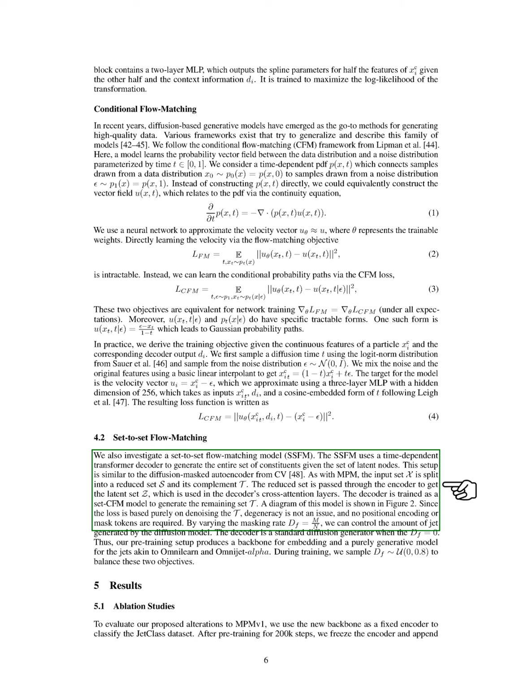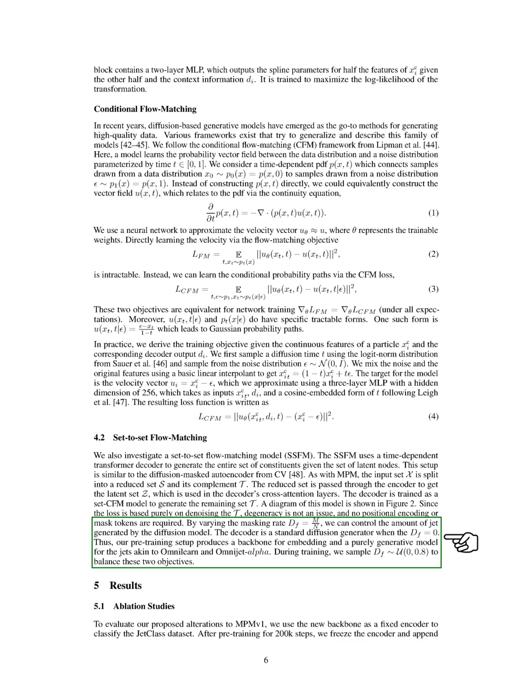Similar to our previous model, MPM, we divide the input set into a smaller set and its complement. We pass the smaller set through an encoder to obtain a latent set, which is then utilized in the decoder's cross-attention layers. The decoder is trained as a set CFM model to generate the remaining components. A diagram illustrating this model can be found in the referenced figure. Since the loss function focuses solely on denoising the complement set, we do not face issues of degeneracy, and there is no need for positional encoding or mask tokens.